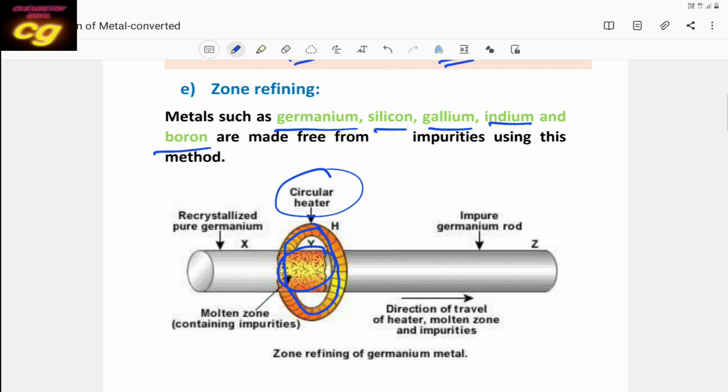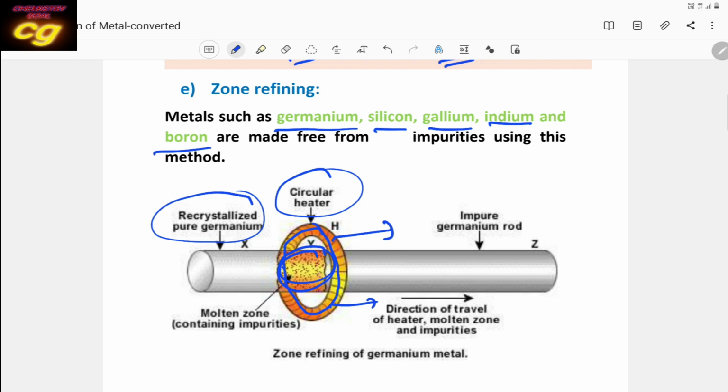When they move, the impurity remains in the molten form and the pure metal solidifies in crystal form. For example, you see, this is the movement of your coil, but your rod is fixed. When the coil moves forward, the pure metal is collected at the back side, but at the molten part the impurity remains.